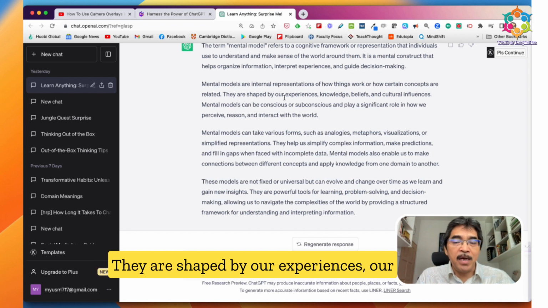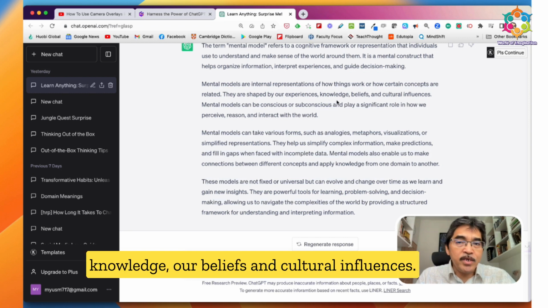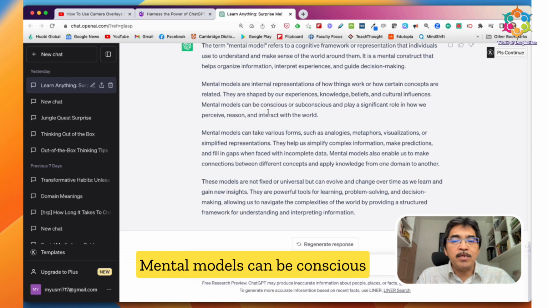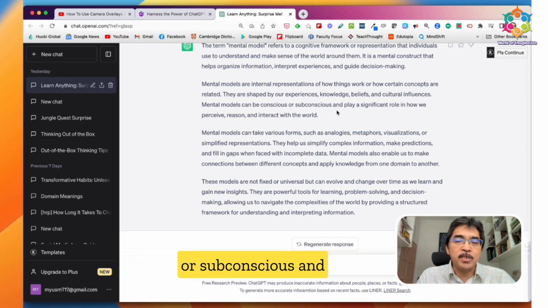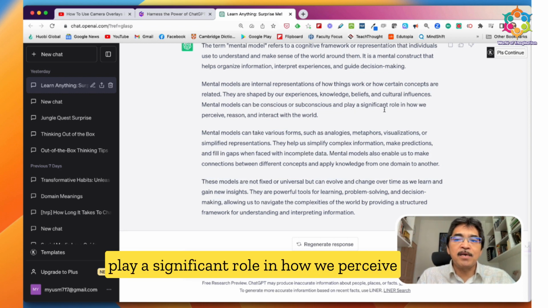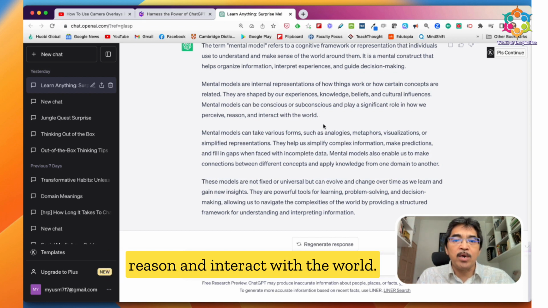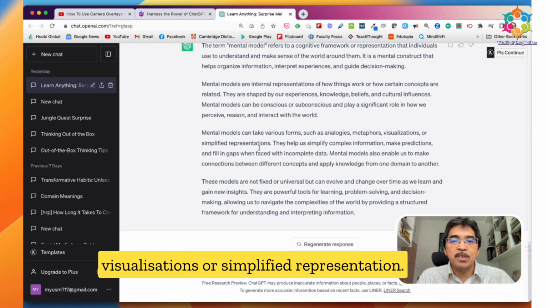They are shaped by our experiences, our knowledge, our beliefs, and cultural influences. Mental models can be conscious or subconscious and play a significant role in how we perceive, reason, and interact with the world. Mental models can take various forms such as analogies, metaphors, visualizations, or simplified representations.